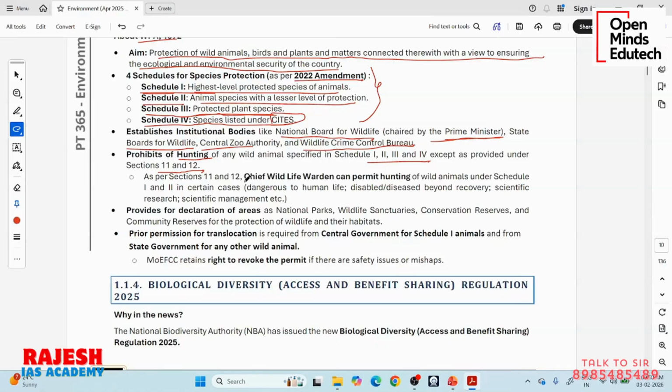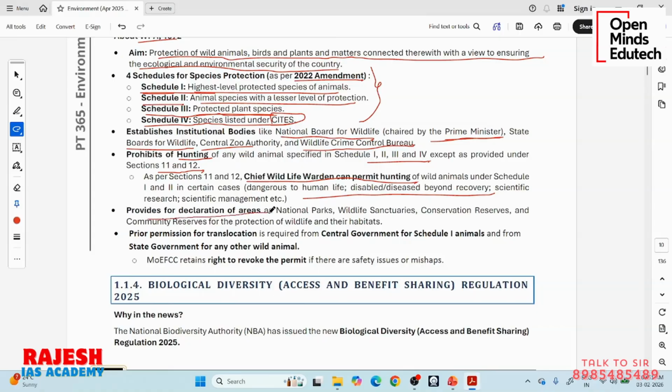Only the chief wildlife warden can permit hunting. There may be some situations when hunting is required, like for research purposes, for education purposes, for preparing some essential medicine, for strategic reasons. So for various reasons, to prevent threats, like let's say a tiger has come into human habitations and is killing people. Now you have to hunt it down, okay. In various situations, the chief wildlife warden can permit.